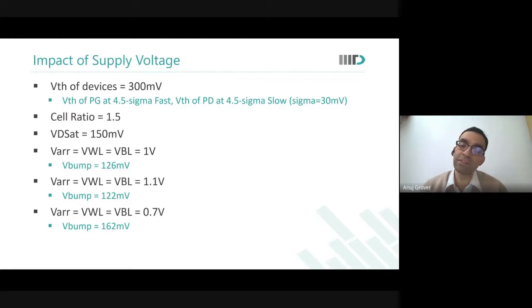Why did this happen? I reduced the supply voltage. Why did the V bump go up? Hello? So you have to explain this in your assignment, isn't it?